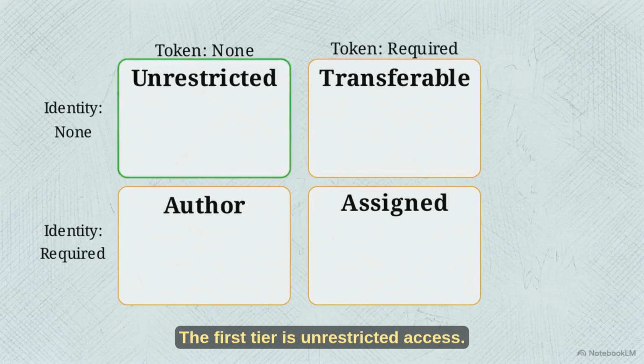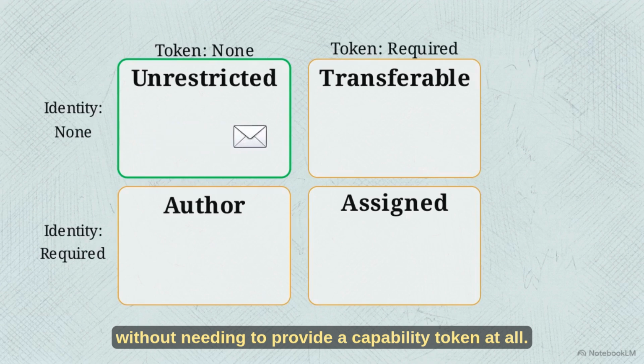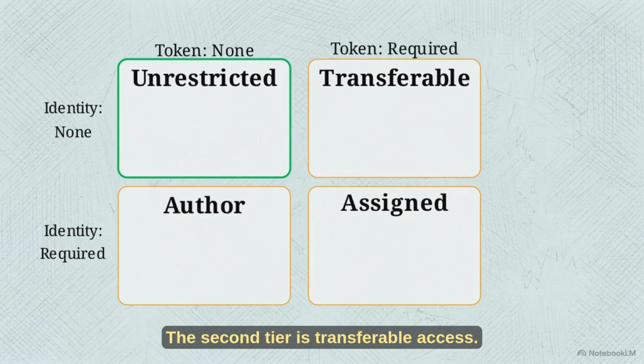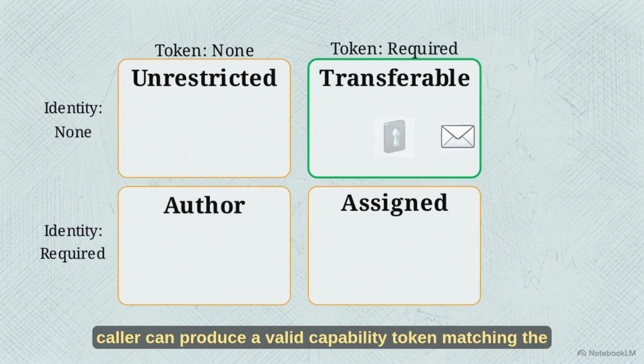The first tier is unrestricted access. This functions like an open public API. It allows any node on the network to execute the function without needing to provide a capability token at all. The second tier is transferable access. This mirrors traditional capability security. A request will execute if and only if the caller can produce a valid capability token matching the grant.